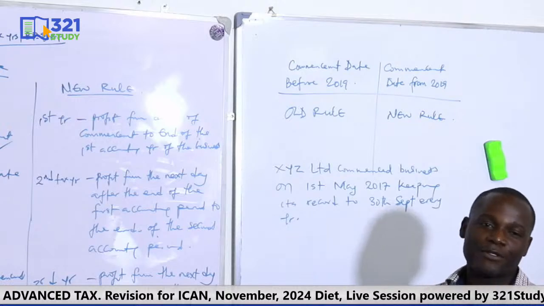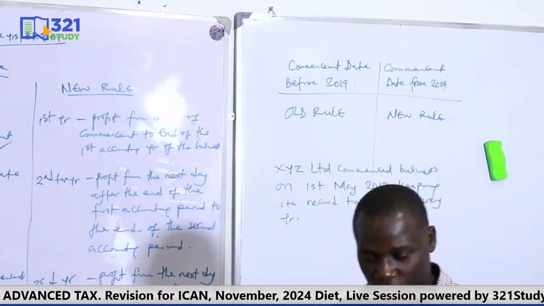Now, which rule are you going to use? This is a commencement question, for instance. Which rule are you expected to use?